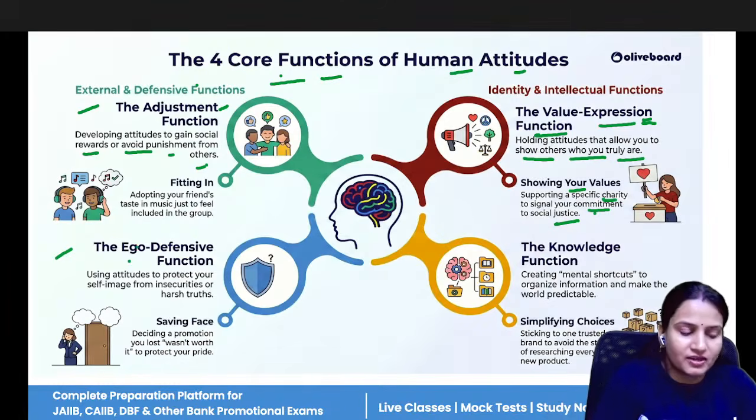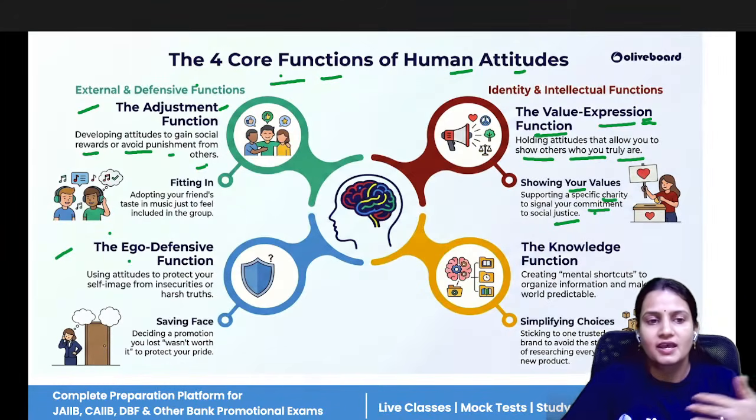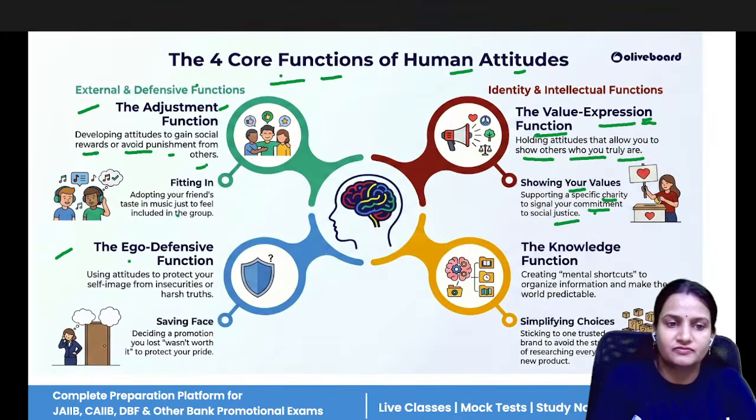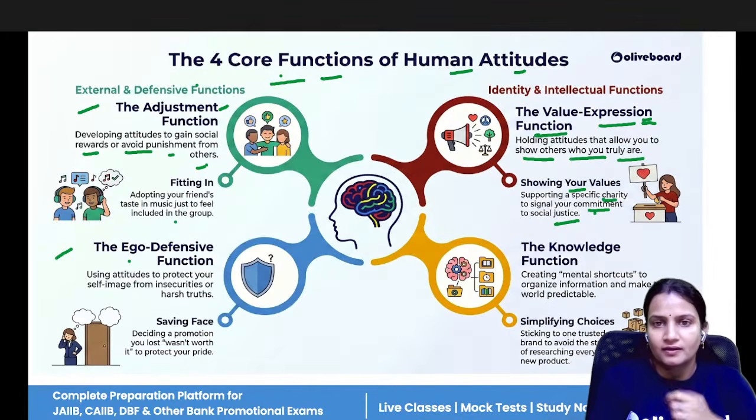Now, the ego defensive function. This type of function helps the individual to protect their self-esteem. Like, you have pointed out that I'm wrong in some of the work. I know that I'm wrong, but still I'm defending.